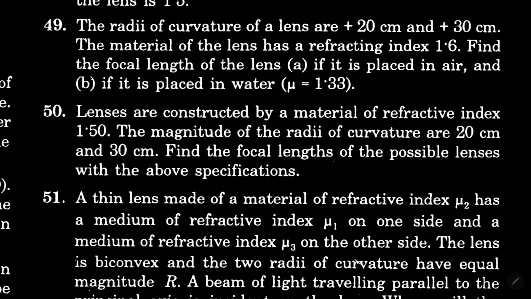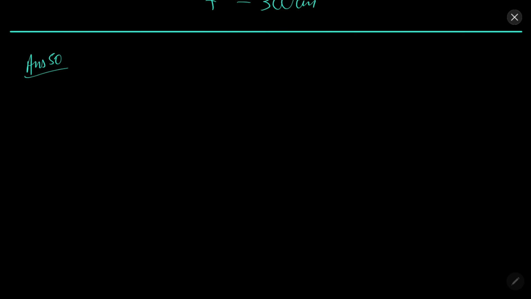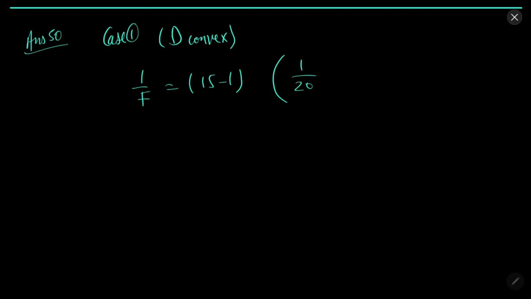In question 50, lenses are there. Find the focal length of the possible lenses. Solution 50. So case 1, double convex. 1 by f equal to 1.5 minus 1, 1 by 20 minus 1 by minus 30.